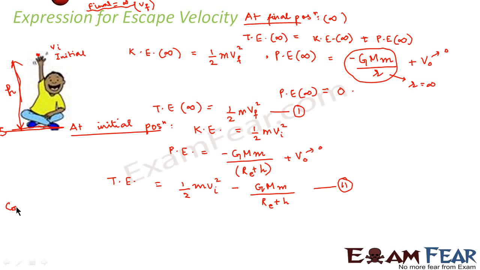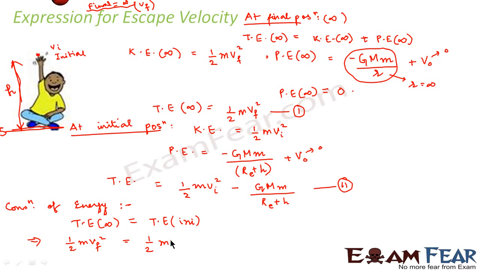Now, according to conservation of energy, the total energy at the initial position should be equal to the total energy at the final position. That is, total energy at infinity should be equal to the total energy at the initial position, right? Now let us equate the values which we got here. So total energy at infinity was half m vf square, and total energy at the initial position is half m vi square minus G m1 m2 by Re plus h.